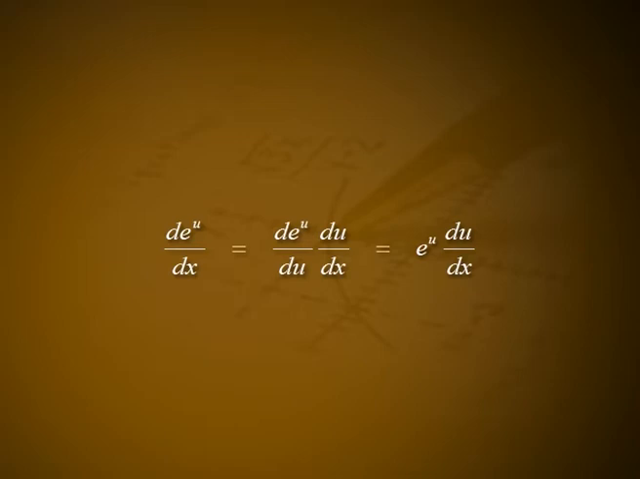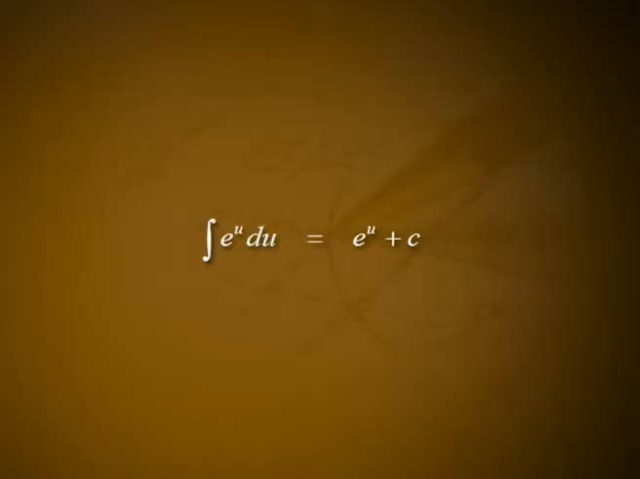We obtain a formula for the derivative of e raised to u, where u is a differentiable function of x, by applying the chain rule. d by dx of e raised to u is equal to d by du of e raised to u into du by dx, which is equal to e raised to u into du by dx. This in turn leads to the integration formula: integral of e raised to u du is equal to e raised to u plus c.